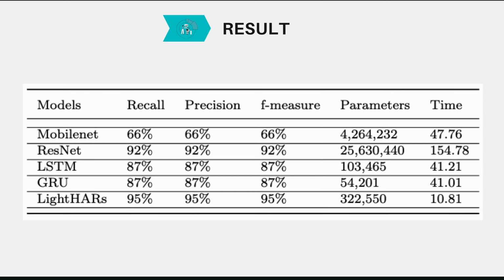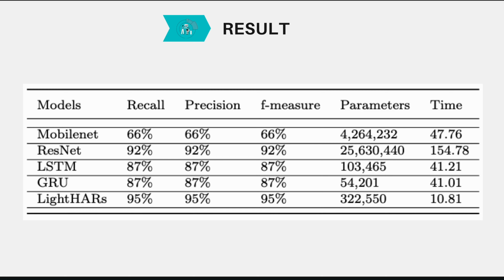And MobileNet takes more parameters than Light HRS. Light HRS takes only 322,550 parameters, while MobileNet takes 4,264,232 parameters, and MobileNet also takes more time to give a result, which is 47.76 seconds, while Light HRS gives the result in just 10.81 seconds.